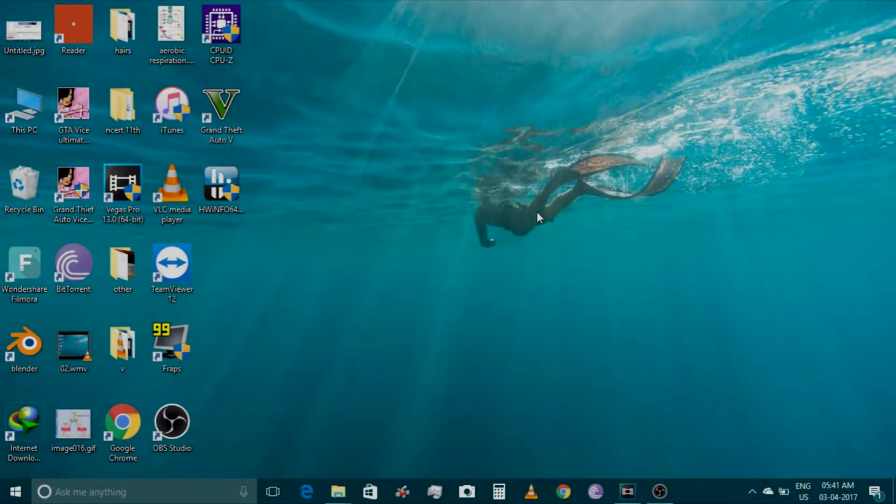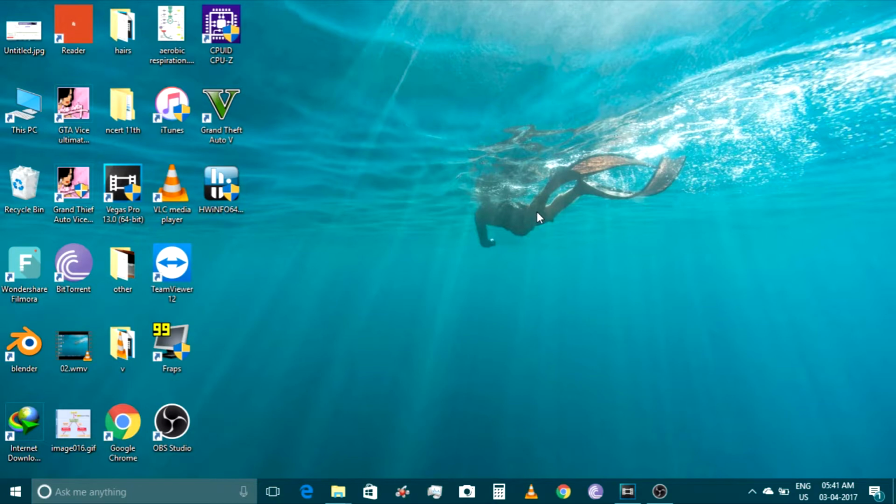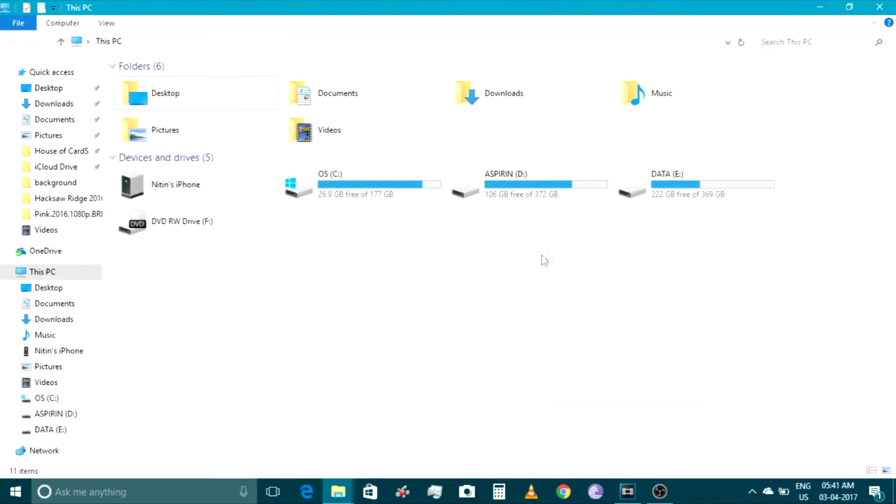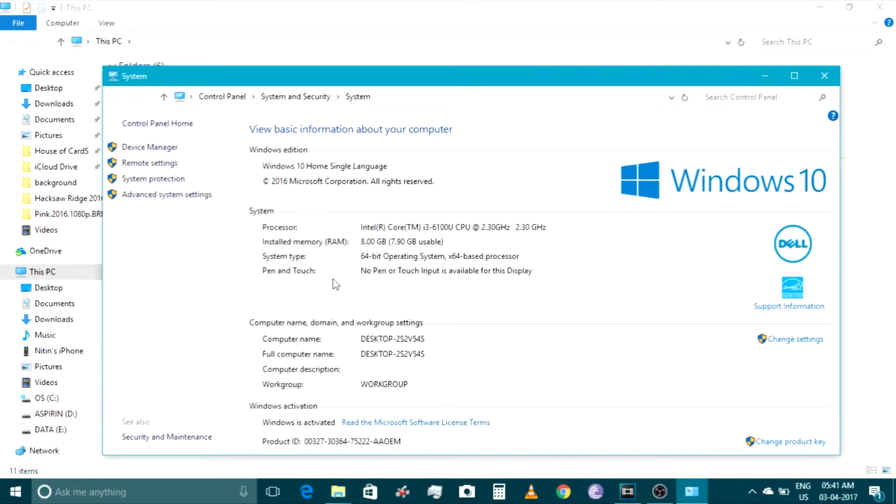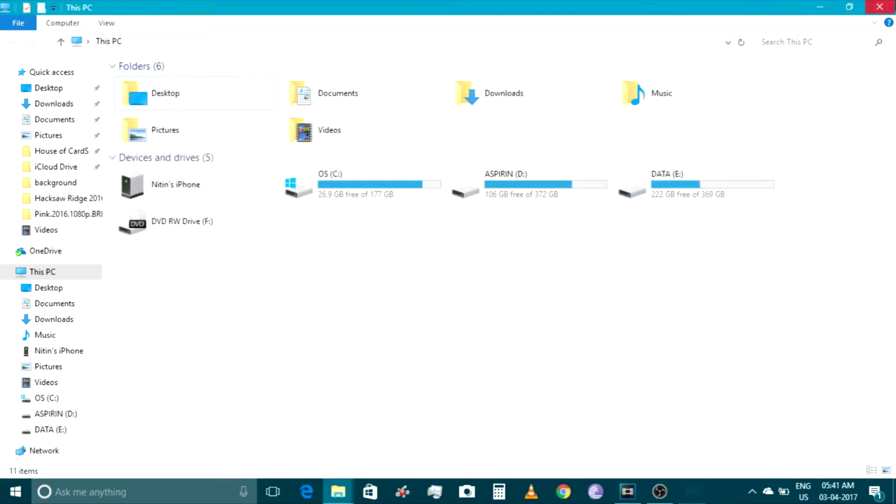Guys, my device has booted, and when it did, the first thing that came up was the notification that the amount of RAM has been increased. So that was the first notification that yeah, the RAM got installed successfully. Now let's quickly see the system information to see if it's showing the same. So yeah, it's now an 8 gigabyte system, guys. 7.90 is usable, so the RAM has been installed successfully on this PC. Before this it was a 4 gigabyte RAM, of course, I made that clear to you guys.